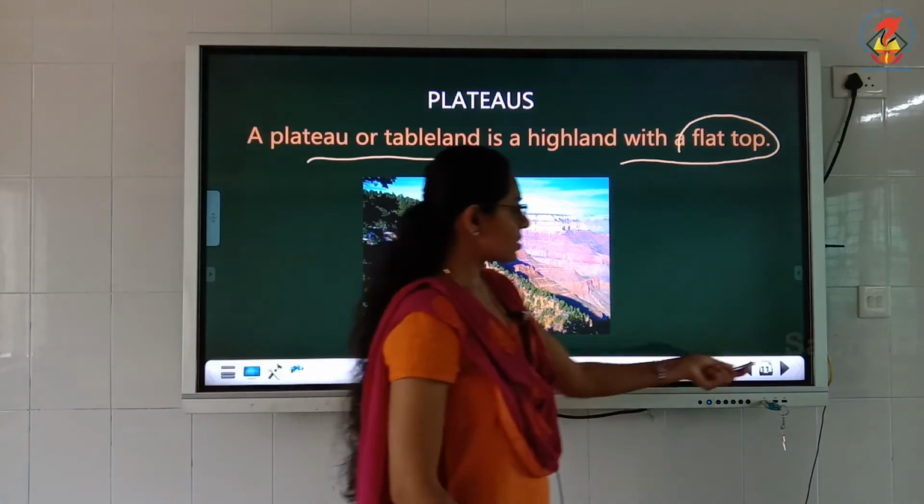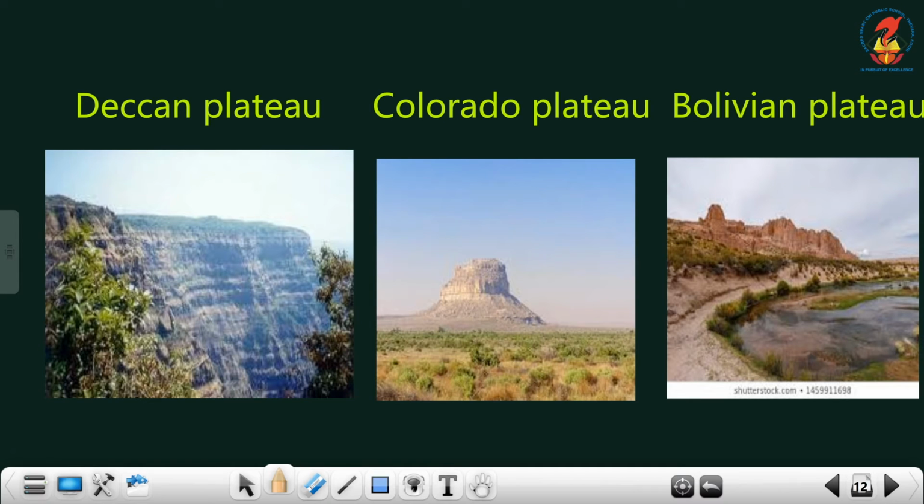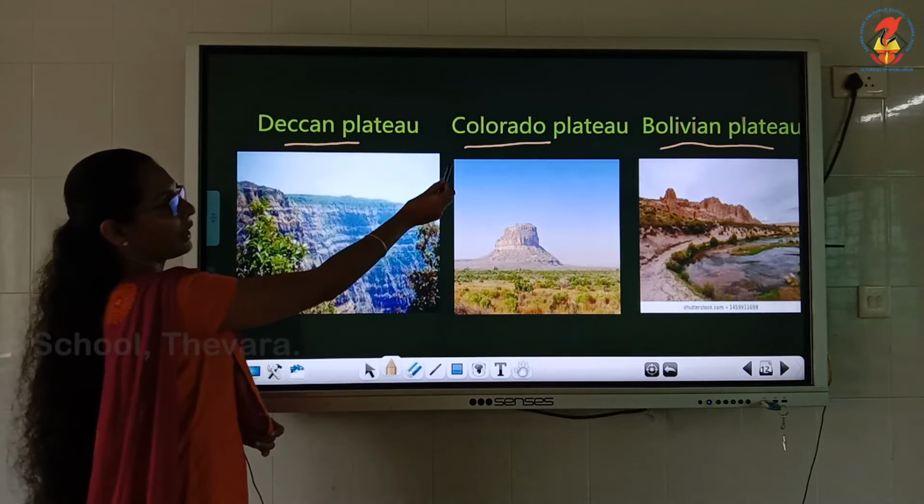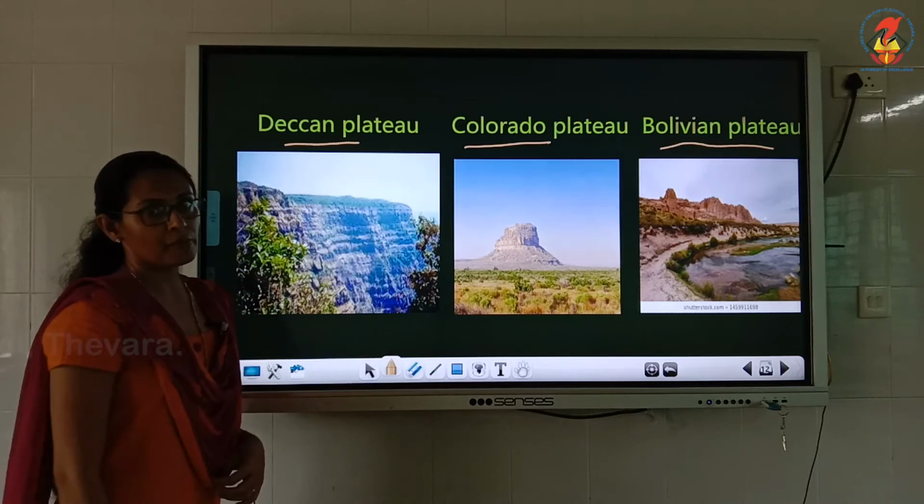Then next, these are the important plateaus. Among them we are studying four. The first one is the Deccan Plateau. Then the Colorado Plateau. The next one is the Bolivian Plateau. These are the important plateaus: Deccan Plateau, Colorado Plateau, then Bolivian Plateau.